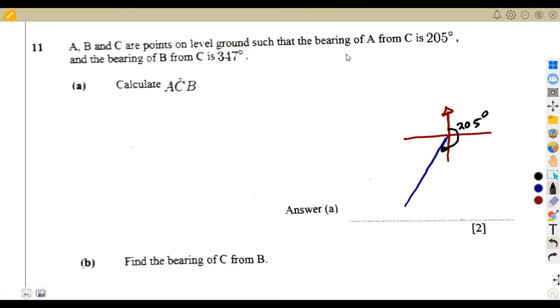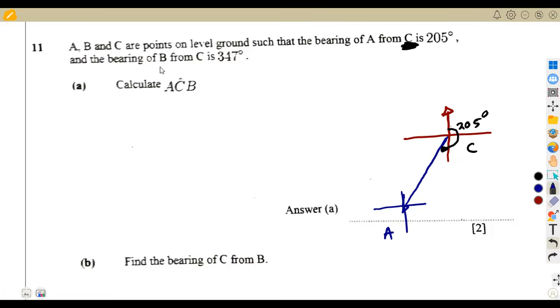So that's an angle of 205 degrees. All right, which is the bearing of what? A from where? From C. So this is our point C going to the point A. So point A is somewhere there. We do not know what's going to happen, but we just know that there's a point A there. That's A from C.